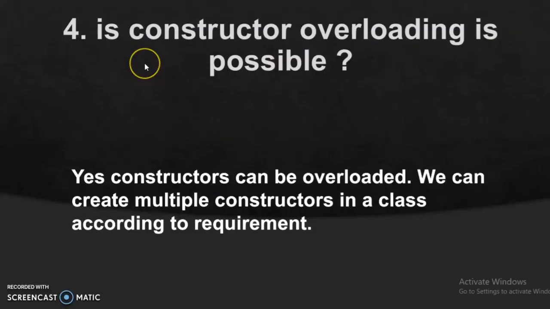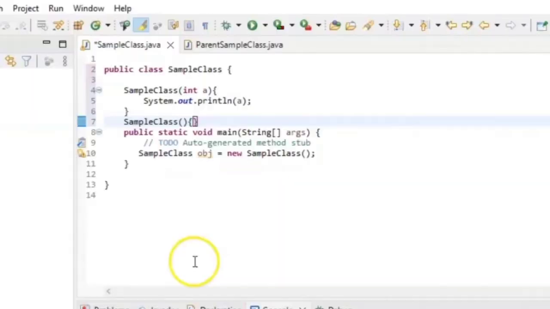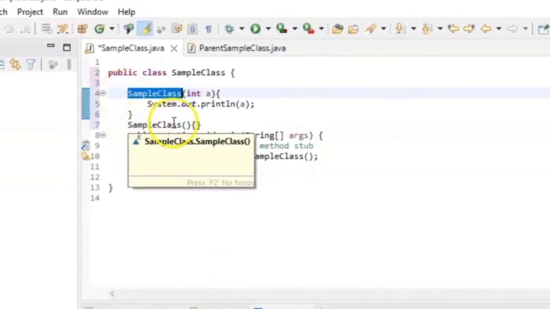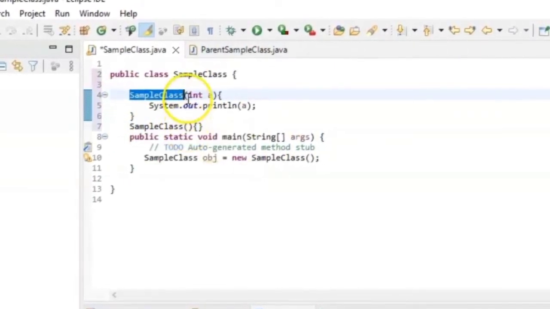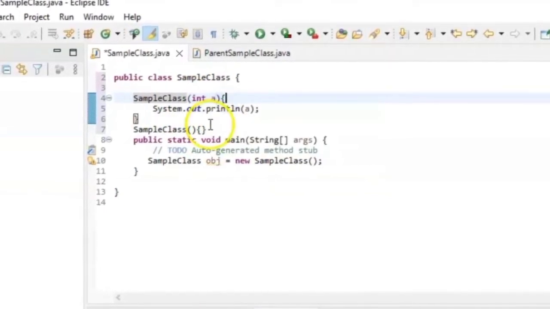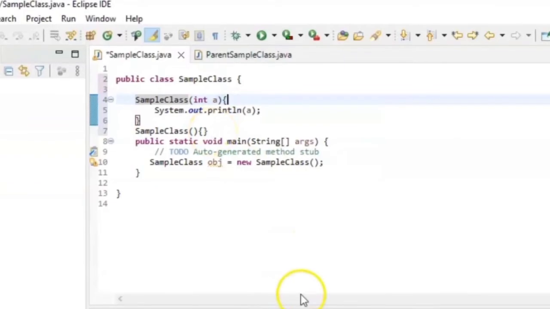Okay. So the next question the interviewer may ask you is whether constructor overloading is possible or not. We just saw that we have overloaded two constructors with the same name, one with no argument and one with an argument, and we can create as many constructors as we want. So yes, overloading is possible for constructors. It depends on the requirement.